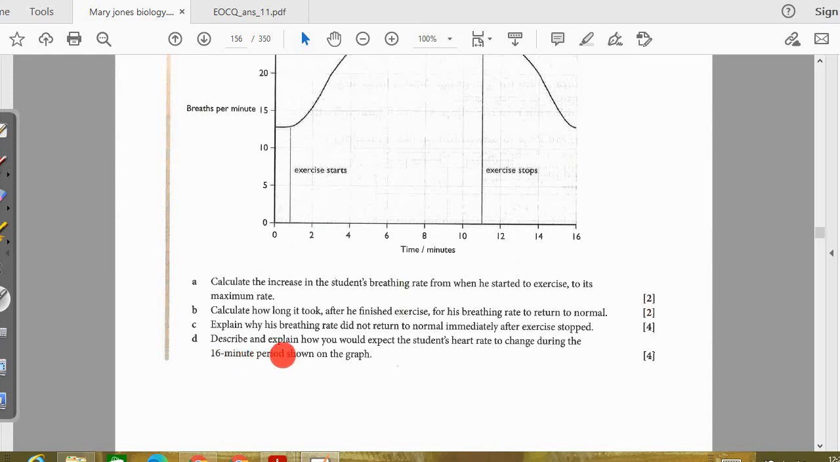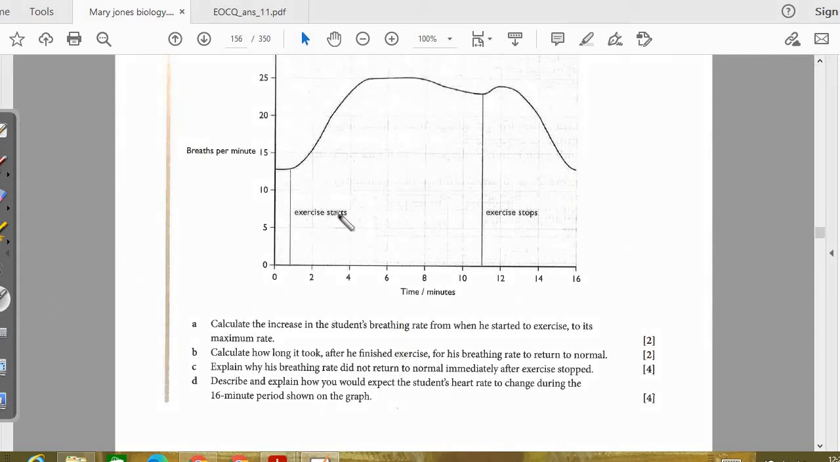The last question is: describe and explain how you would expect the student's breathing rate to change during the 16-minute period shown on the graph. How will you explain this particular pattern? At the start the breaths are low. When he or she is exercising, the breaths per minute increase. When he stops the exercise, the breaths still continue, and after some time it comes to an end. So what is the main concept applying here? That's what you need to describe and explain.